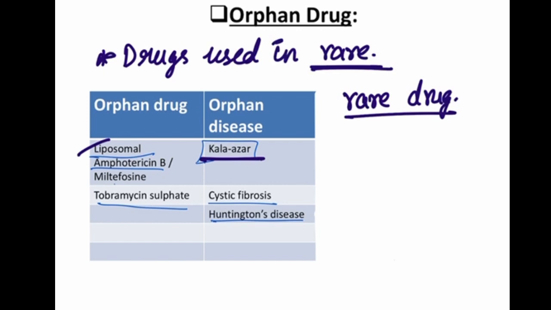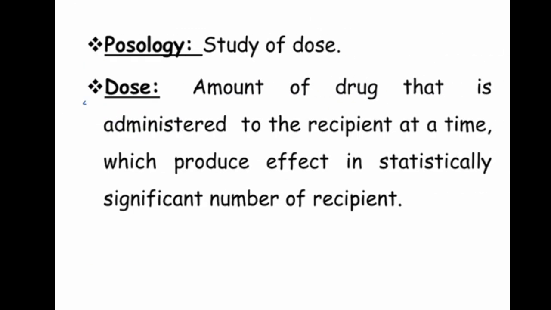Since it is a rare disease, orphan refers to a rare disease. Tobramycin sulfate is used in cystic fibrosis and Huntington's disease. So these are orphan drugs, the drugs used in those. Next is posology.